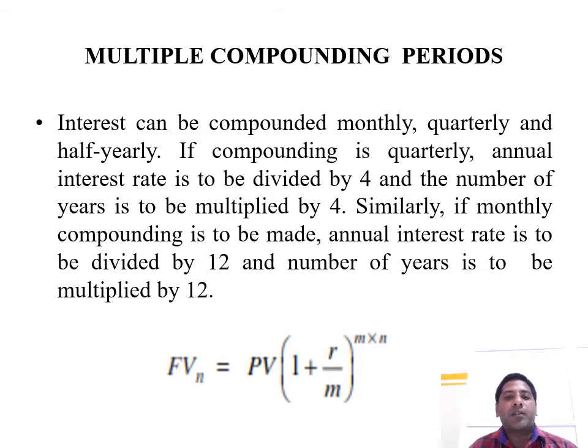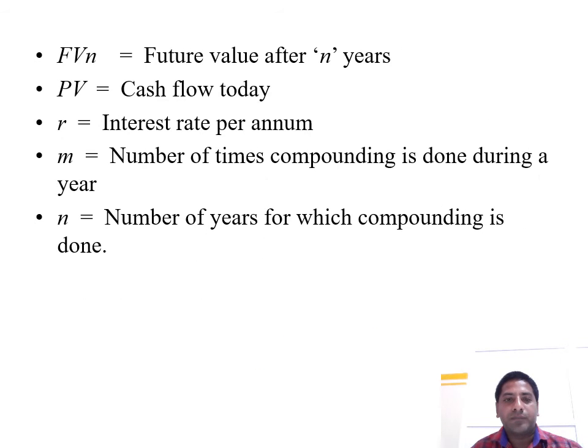And half yearly. If compounding is quarterly, the annual interest rate is to be divided by 4, and the number of years is to be multiplied by 4; 4 into 3 is 12. Similarly, for monthly compounding, the annual interest rate is to be divided by 12, and the number of years is to be multiplied by 12. The formula is FVn equals PV into (1 plus R by M) whole power M into N. FVn is the future value after N years. PV is the cash flow today. R is the interest rate per annum. M is the number of times compounding is done during a year. N is the number of years for which compounding is done.